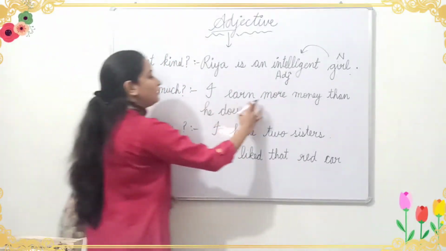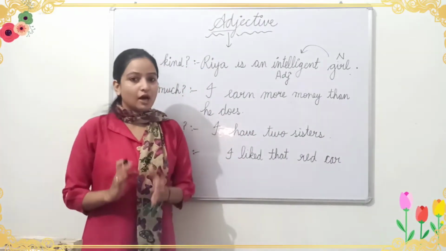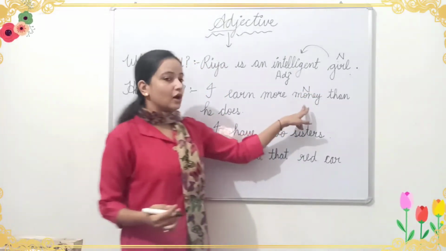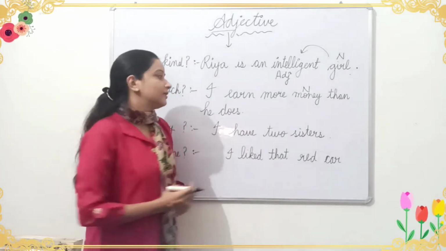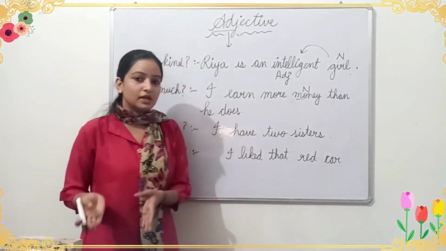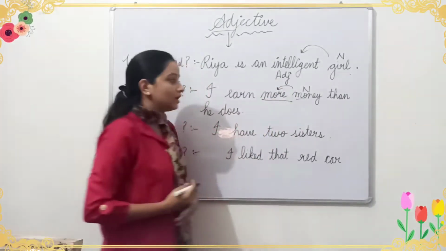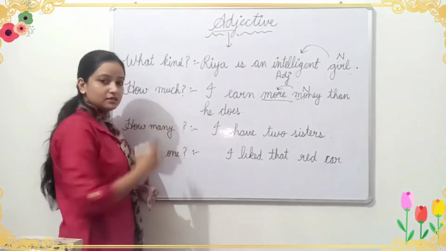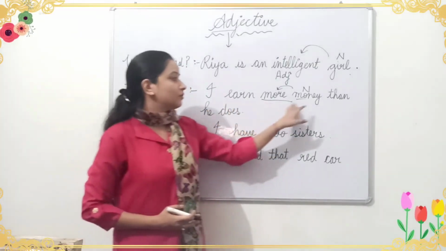Next, I earn more money than he does. So we will find out noun first. Here money is noun, isn't it? And it is uncountable noun because we cannot count money. We can count rupees but not money, okay. So money is noun here, and what I have told you, usually the adjectives come before the noun. So see the before word more, okay. So it also gives us the answer of how much. How much money? More money. I earn more money than he does.